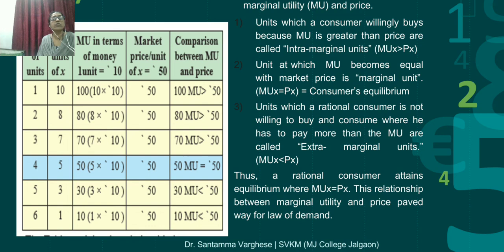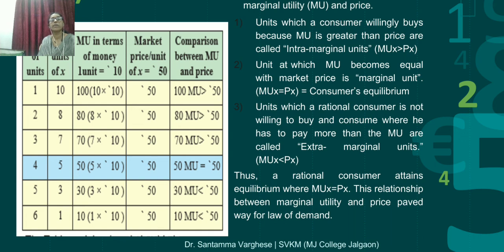Consumer's equilibrium. So which is the consumer's equilibrium? The blue colored portion given in the schedule, that is 50 equals 50. MU is also 50, price is also 50; that is the consumer's equilibrium. Units which a rational consumer is not willing to buy, where he has to pay more than the marginal utility, are called extra-marginal units. So if marginal utility is less and the price is more, it is extra-marginal. Thus, a rational consumer attains equilibrium where MU is equal to price.